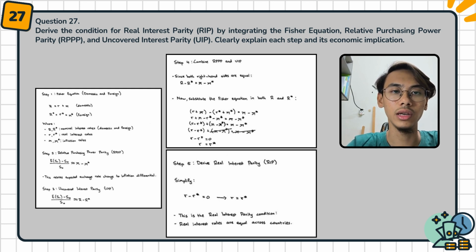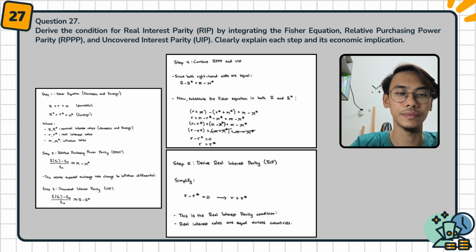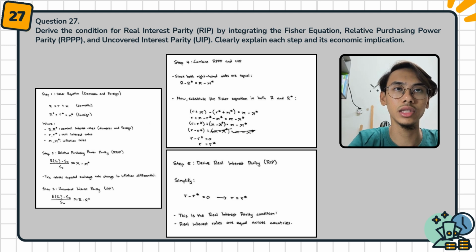Next, step 3 is uncovered interest parity. The formula is E[S1 minus S0] divided by S0, which equals R minus R star. Step 4 is to combine RPPP and UIP. Since both right hand sides are equal, R minus R star equals pi minus pi star. Now we substitute the Fisher equation for both R and R star. As we can see, I have already substituted, and then we get the value in step 5.